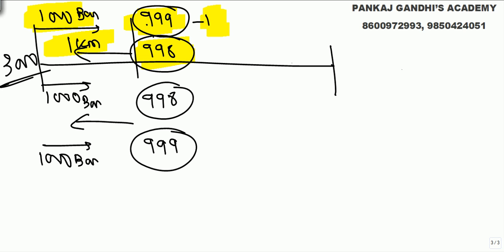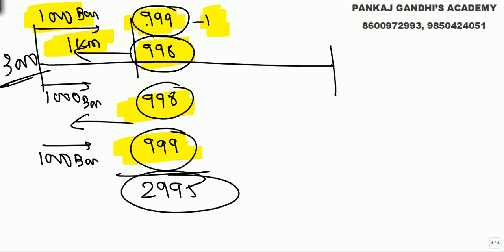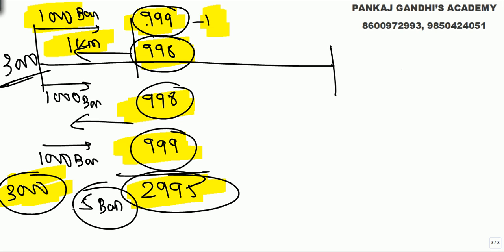Now he does not need to go back. So in all, we got 998, 998 and 999, total 2995 bananas. Earlier were 3,000. To go 1 kilometer, he ate from 3,000 to 2995, he ate 5 bananas for 1 kilometer.